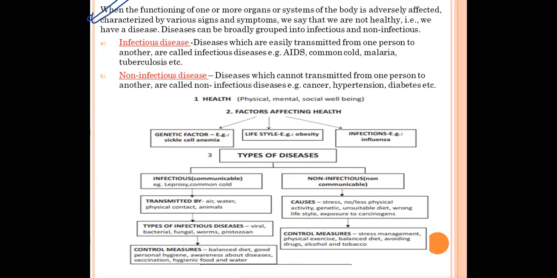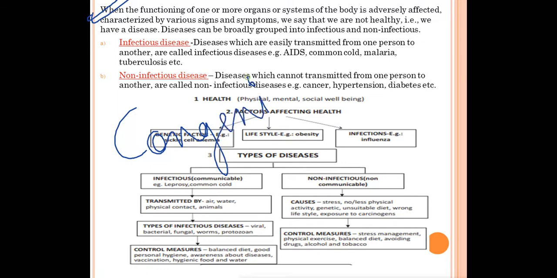Now let's learn about the types of diseases. In your textbook, it has been given that there are two types of diseases: infectious diseases and non-infectious diseases. Also you can say communicable diseases and non-communicable diseases. But generally we have two types of diseases: congenital and acquired diseases. So what is the meaning of congenital diseases?